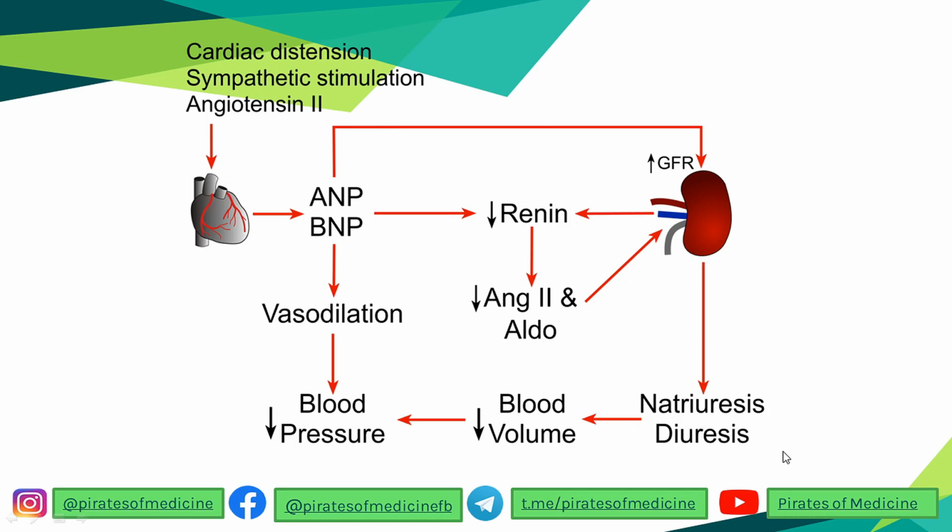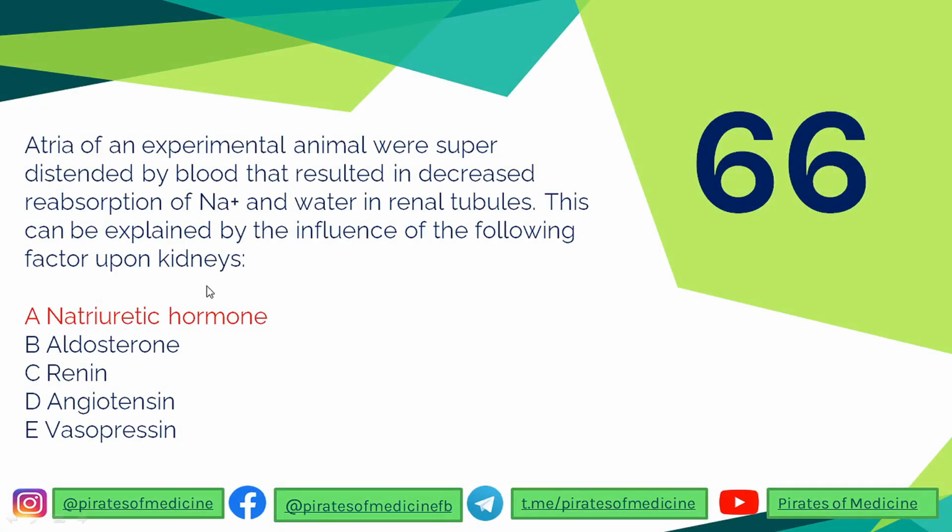And as a result, the blood volume will normalize, it will decrease, the blood pressure will decrease, and the work of ANP is done. So ANP and aldosterone work together to maintain the blood volume and blood pressure at a normal level. So the decreased sodium reabsorption and water in renal tubule is due to natriuretic hormone.